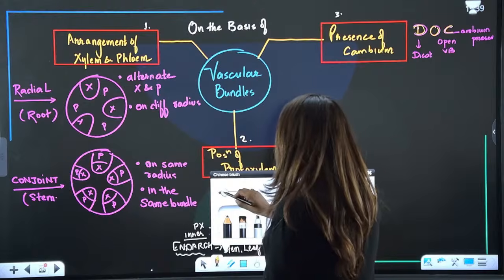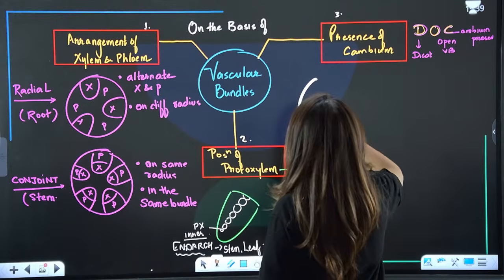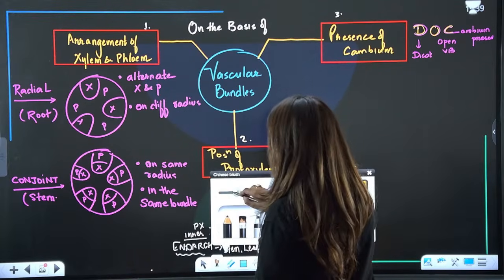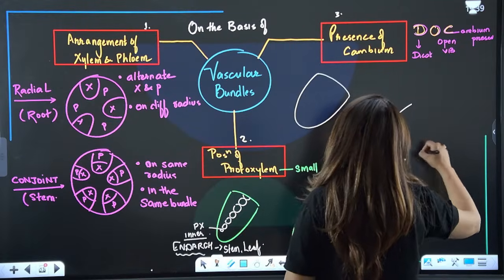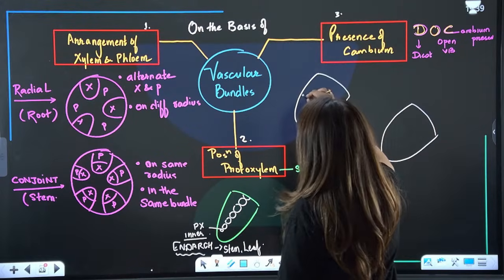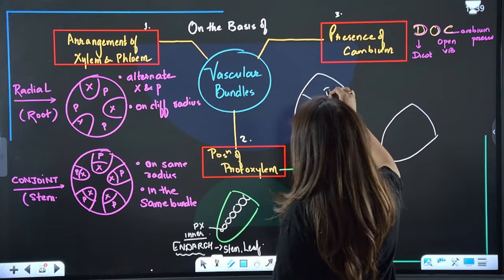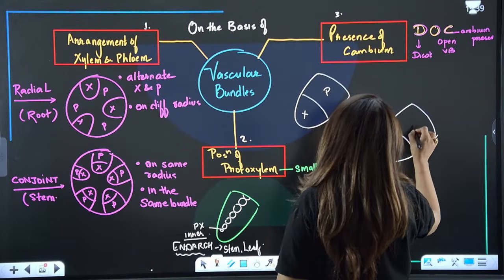So there can be two situations. Let's draw the vascular bundle here. So this is one vascular bundle. This is another vascular bundle. And this is the xylem, this is the phloem on the outer side. Again, xylem and phloem.